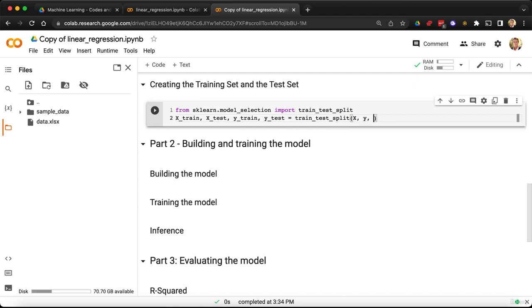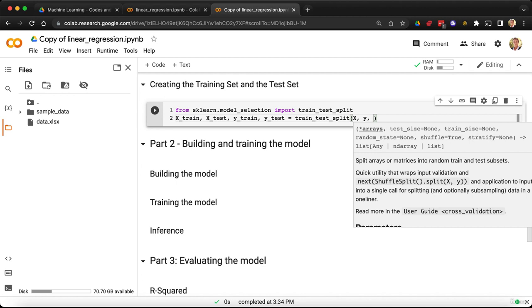And then you have optional parameters, but that we're going to choose to enter because they will allow us to choose the proportion you want to put in the test set. And actually, that's what you see here. The next parameter that we're about to enter is test_size. And this is the percentage of data, of observations you want to put in the test set.